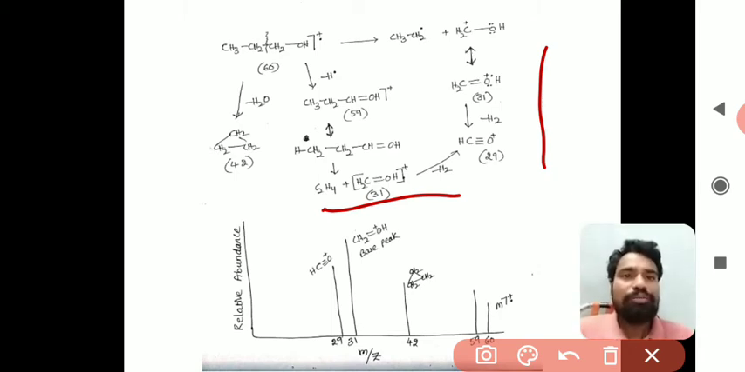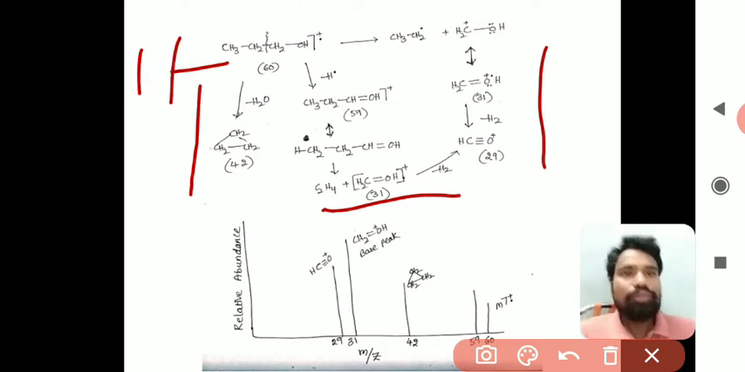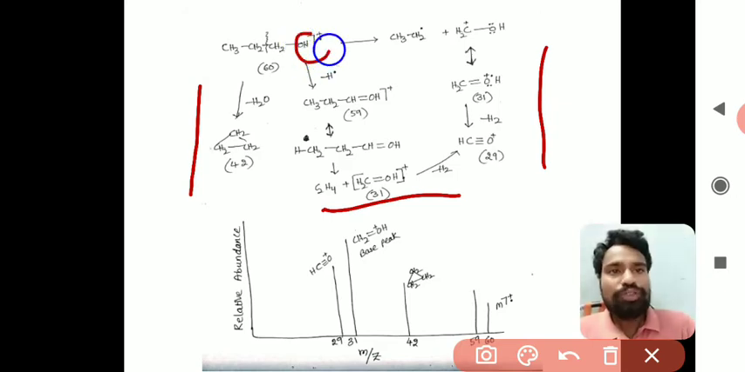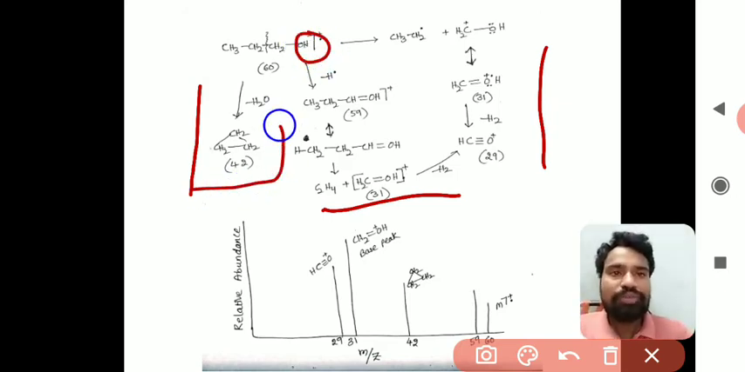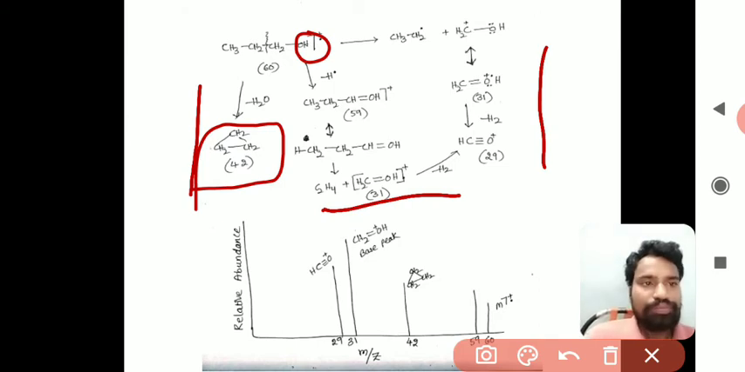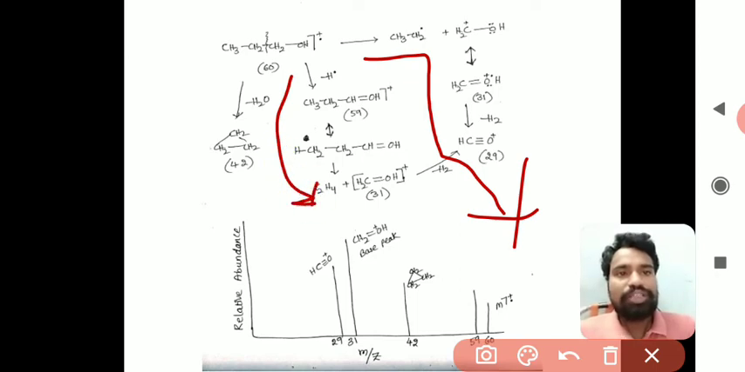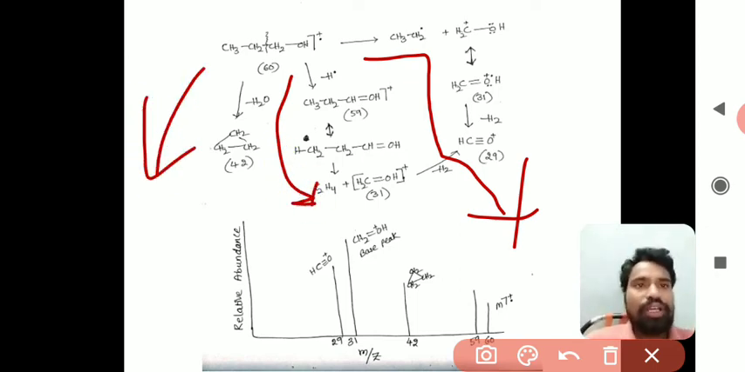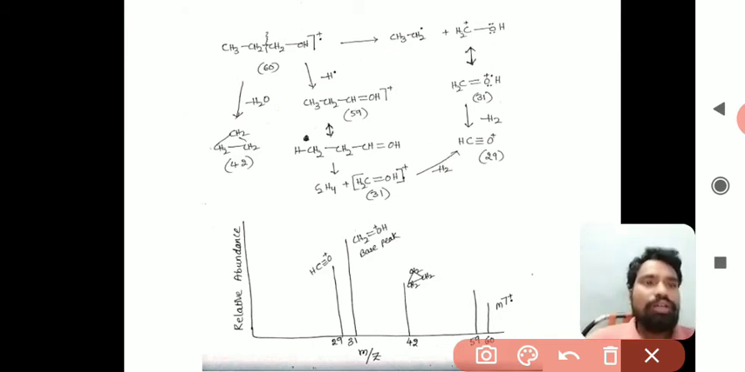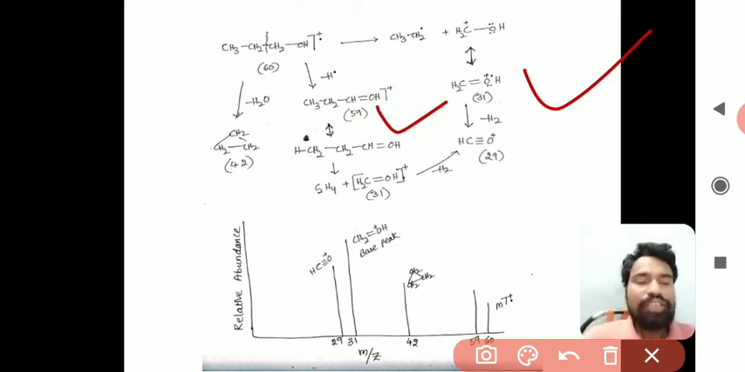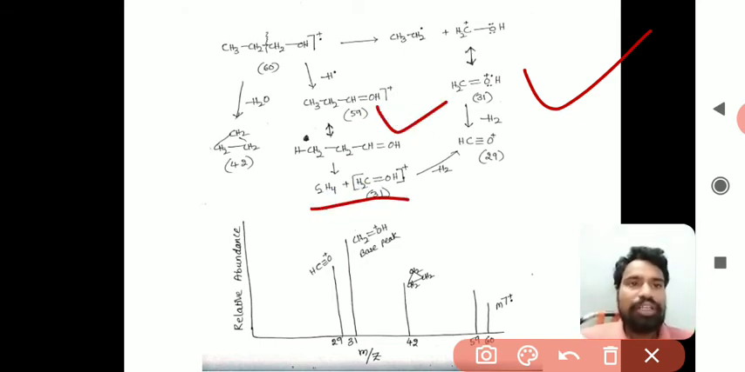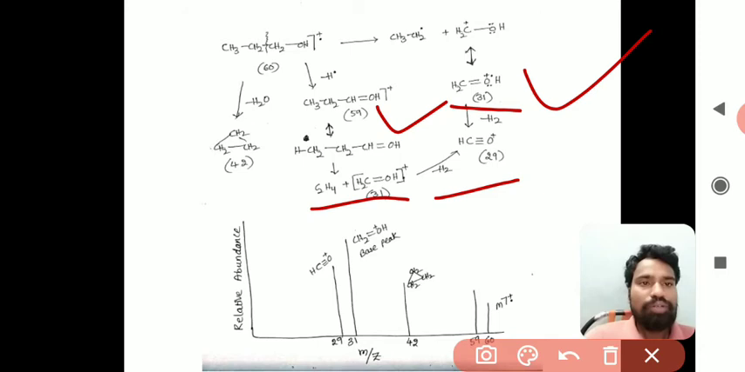And the third fragmentation process is this. By losing water, there is one gamma hydrogen; this gamma hydrogen and the OH group leave as water, and then it forms a cyclopropane cation, right? This is the first fragmentation process, highly favorable. This is the second, and this is the third. In the second fragmentation process, only the first step is different; the remaining steps are the same, and by losing hydrogen it forms HC triple bond O+, right?